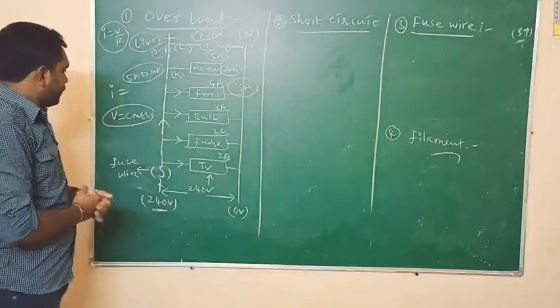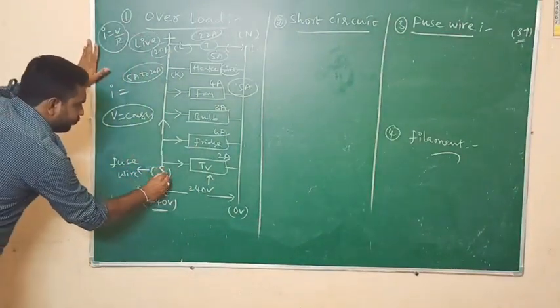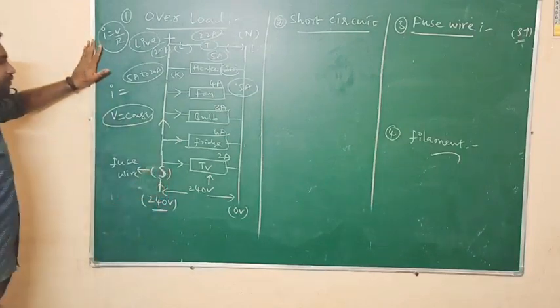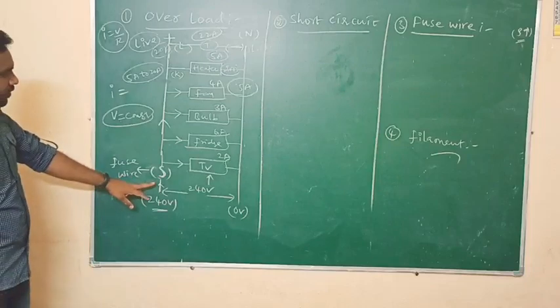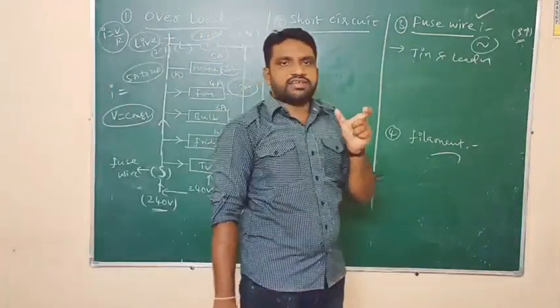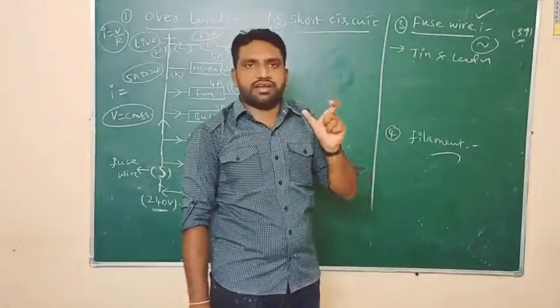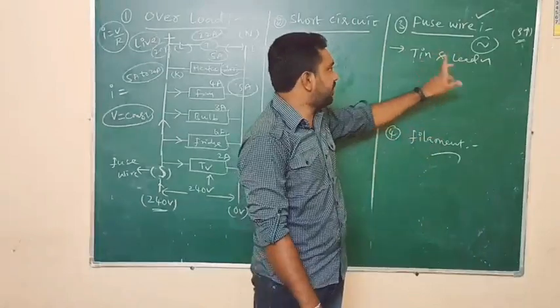And here we have one component in this circuit. This component is nothing but the fuse wire. This symbol is for the fuse wire. Here I first want to explain regarding the fuse wire. A fuse wire is a thin wire. It is made up of an alloy of tin and lead. It is a combination of tin and lead.